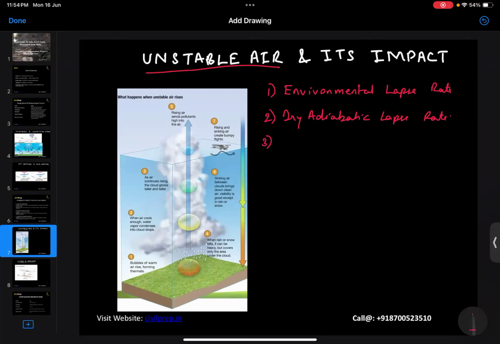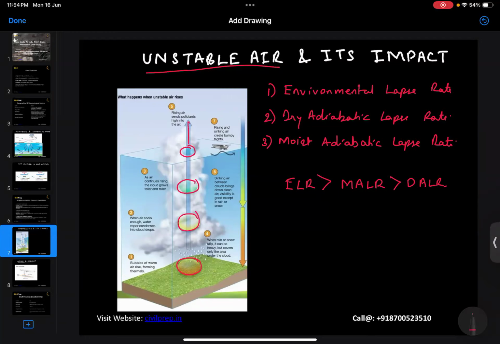Number three, we have the moist adiabatic lapse rate. Here we'll be seeing that when the environmental lapse rate is higher than the moist adiabatic lapse rate, and higher than the dry adiabatic lapse rate, under this condition the wind will start to move upward toward the upper part.